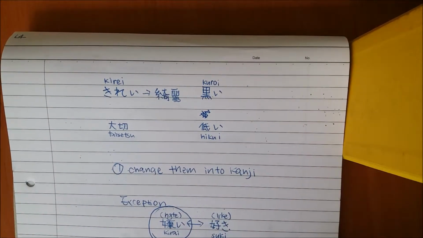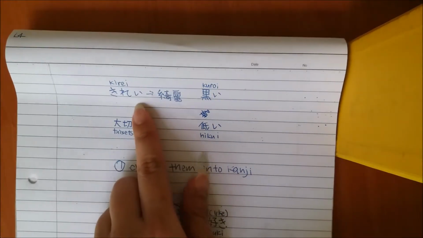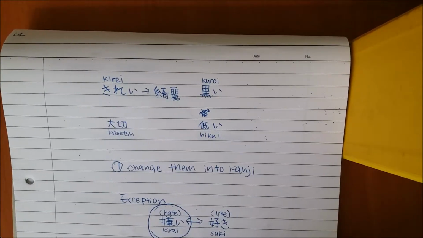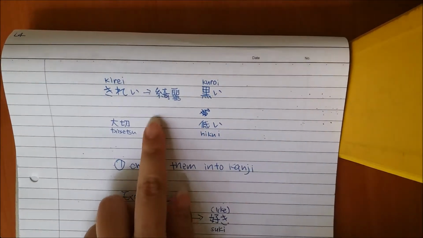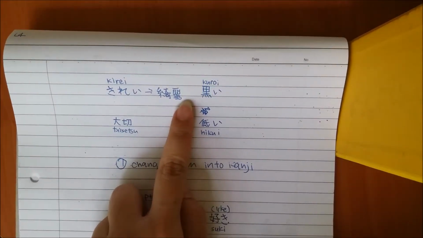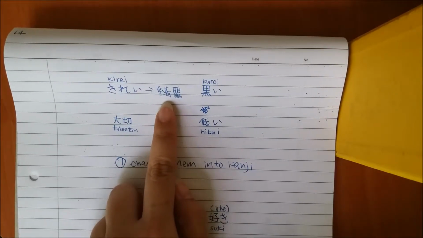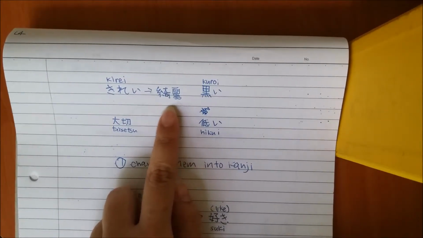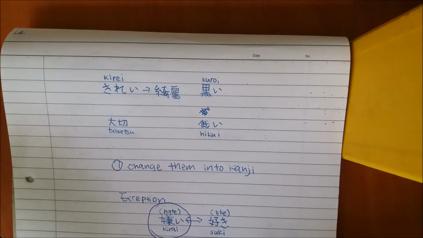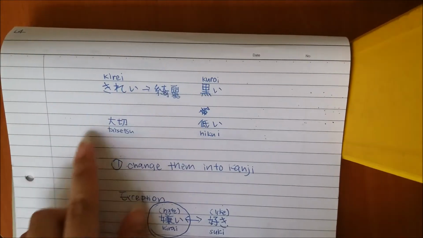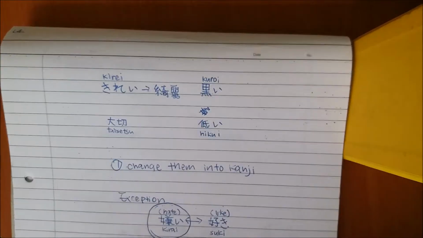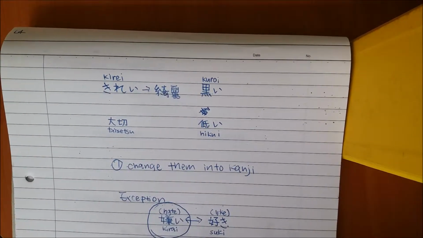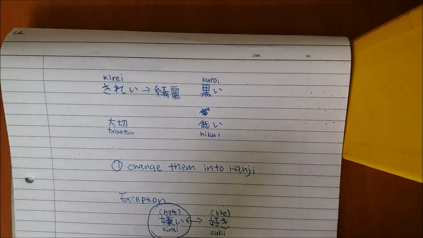At first glance, it looks like an I-adjective because of this I. But if you translate the whole thing to kanji, there's actually no I. But this kanji is so difficult to write, so most of the time, when Japanese people write kirei, they write it as K-I-R-E-I, kirei. It's the same for others as well. You need to change them to the kanji form.